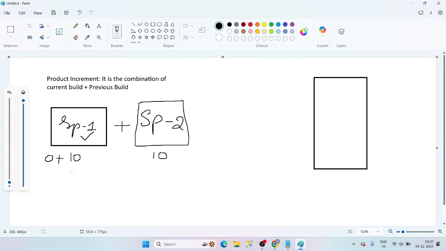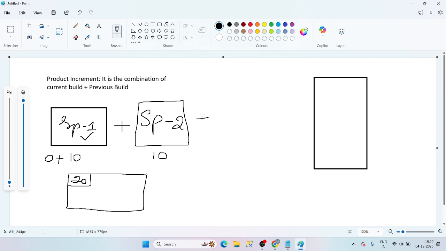These two we are keeping in one storage. Now I have completed sprint 2. What I'm doing: current build plus previous build. The previous build is 10, plus 10, it's 20. Now I'm adding these two here, and now it is 20.